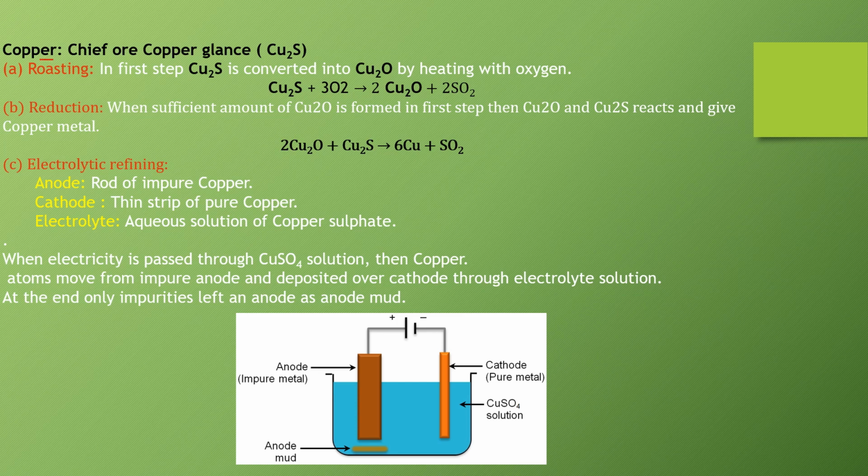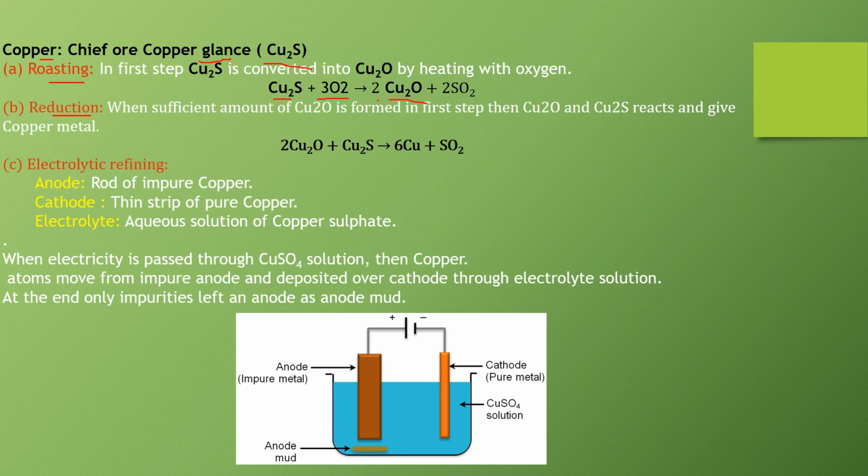Now the chief ore of copper is copper glance, that is cuprous sulfide, Cu2S. First step is roasting. In this method we react Cu2S with oxygen and the Cu2S is converted into cuprous oxide. Now the next process is reduction. Here no external reducing agent is required.